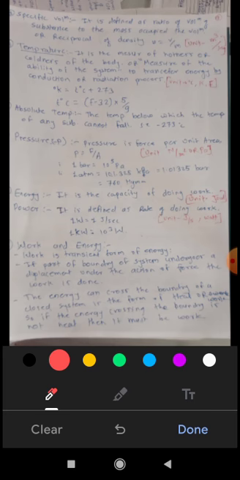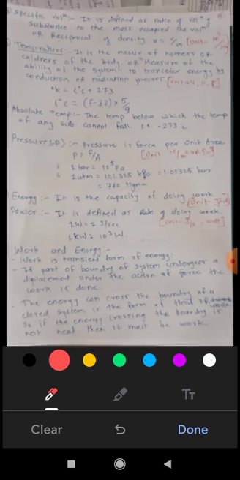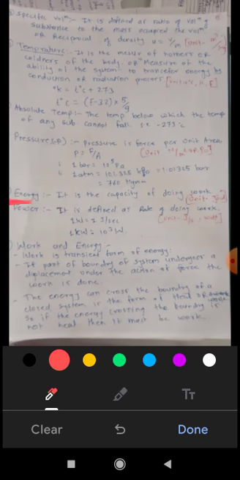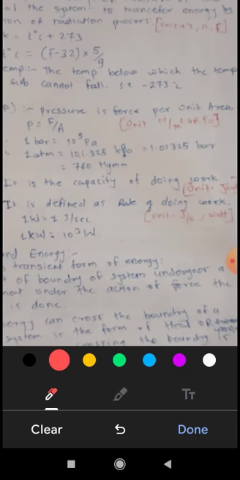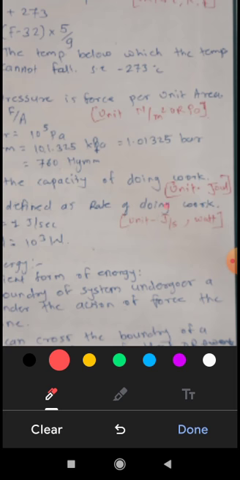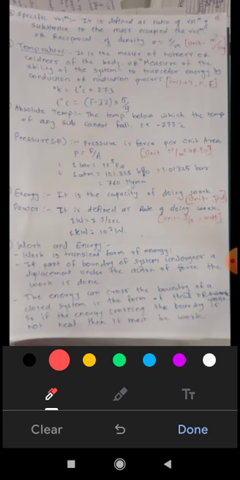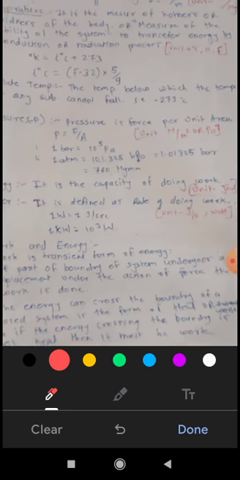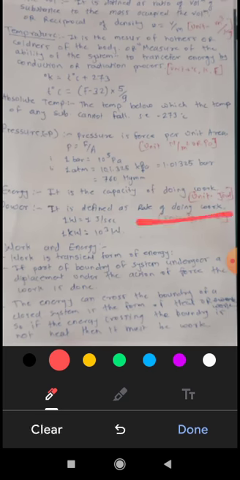Now energy. Energy is the capacity of doing work. Its unit is joule. Now power. Power is defined as the rate of doing work.